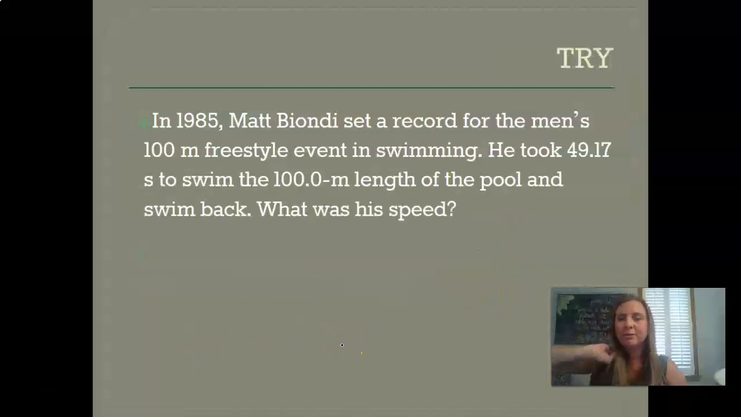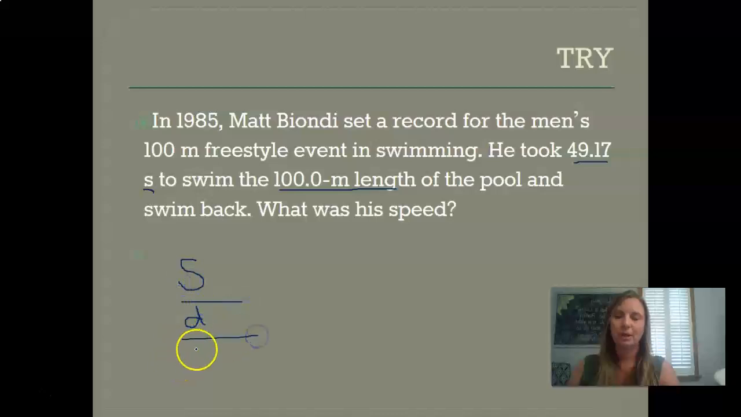So in 1985, Matt Bondi, whoever he may be, set a record for the men's 100-meter freestyle event in swimming. It took him 49.17 seconds, so there's our time, to swim the 100-meter length of the pool and back. What is his speed? So once again, they're looking for speed. And let's just kind of talk ourselves through this here. We can see that right here. They're asking for the speed. So we're going to put our X right there.